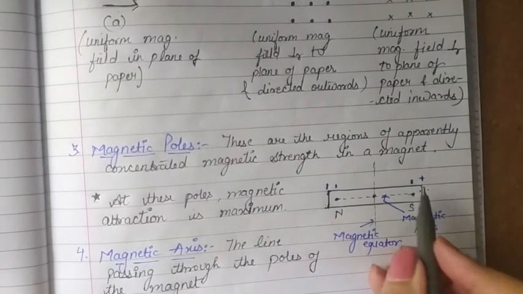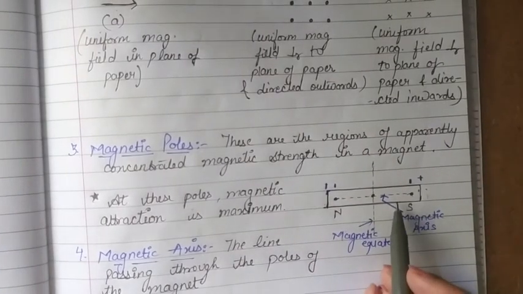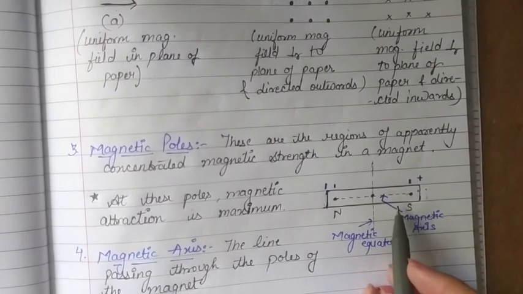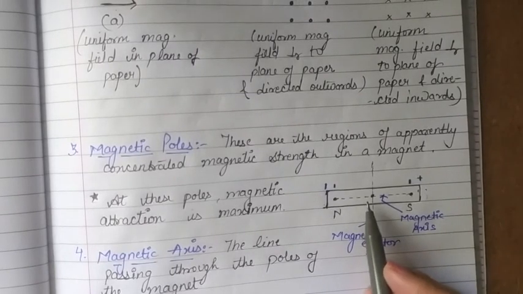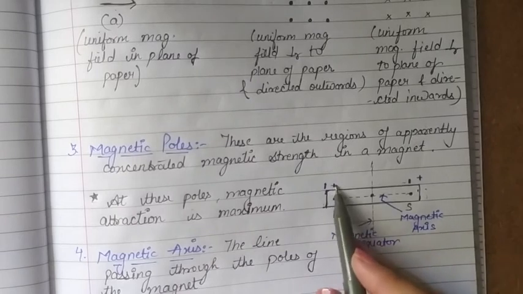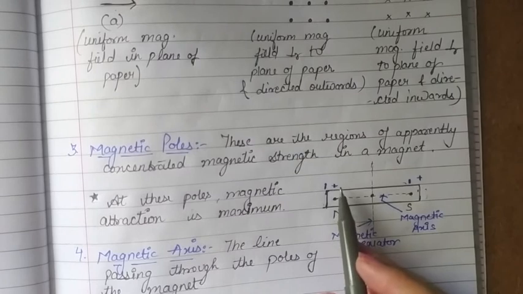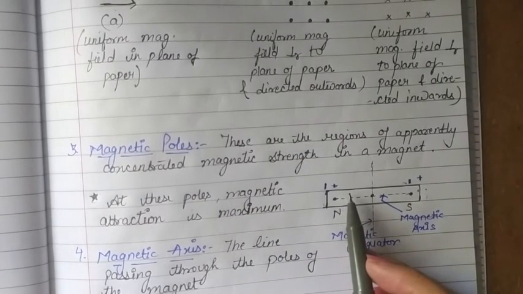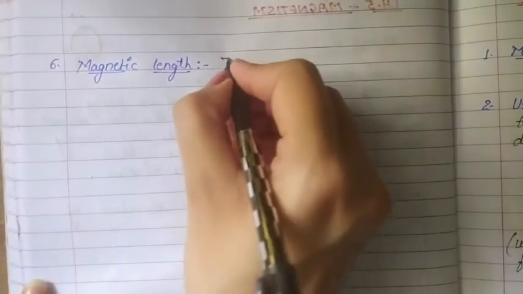From the diagram we can also conclude that the magnetic length of the magnet is always slightly less than the geometrical length of the magnet, because magnetic poles lie somewhere inside the magnet. So it is found that the magnetic length, meaning the distance between the two poles, is always less than the geometrical length.